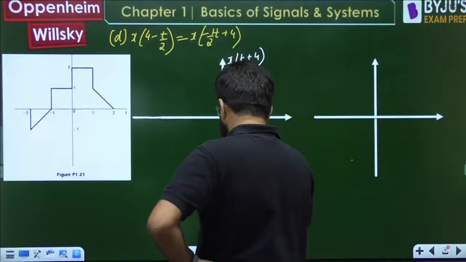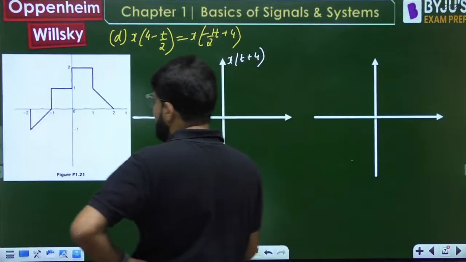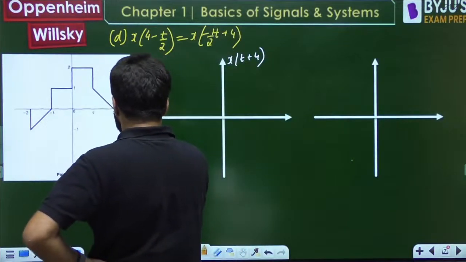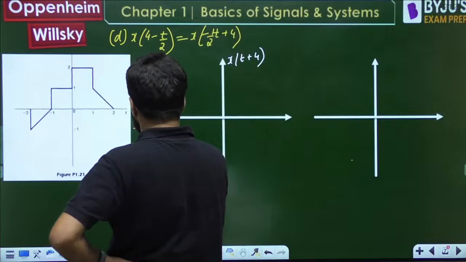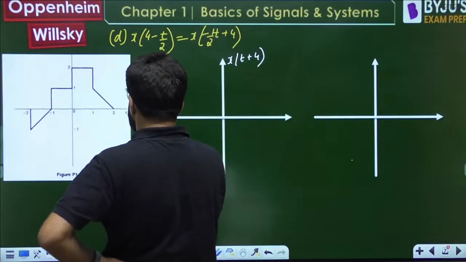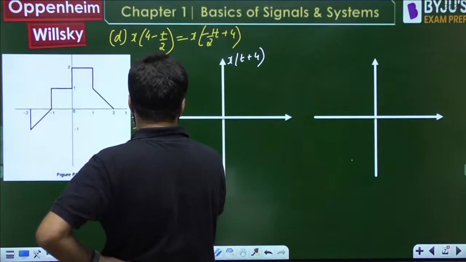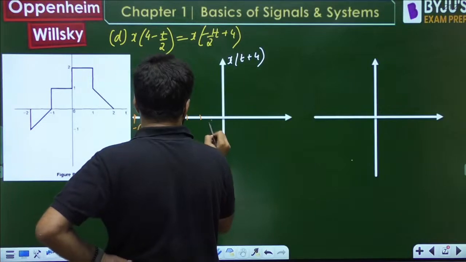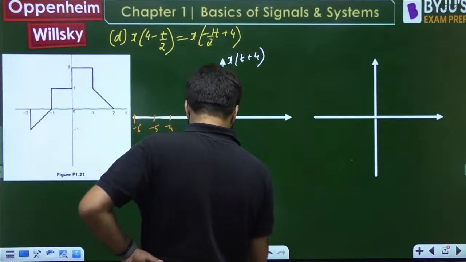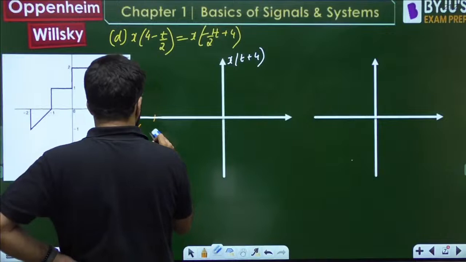So I'll draw the waveform slightly carefully. 4 unit left shifting means you have to go till minus 6. t plus 4. Then suppose this is the minus 5, suppose this is the minus 4, minus 3, minus 2, minus 1. A little more carefully.